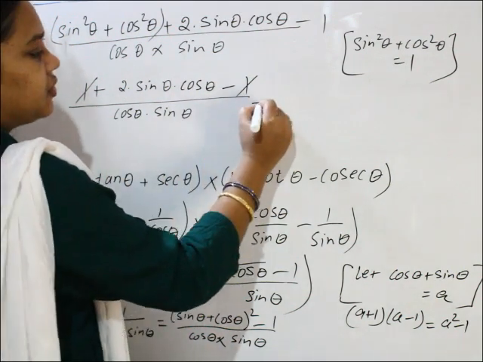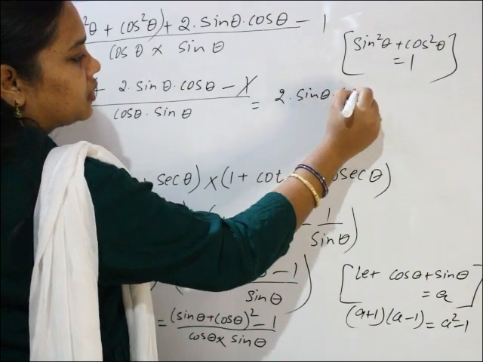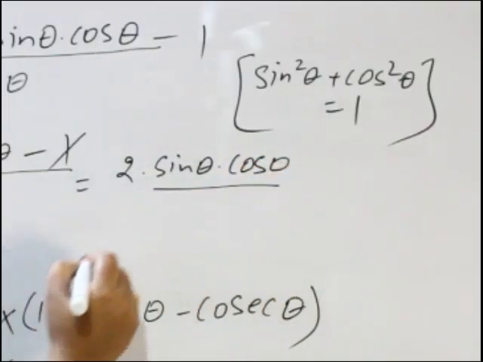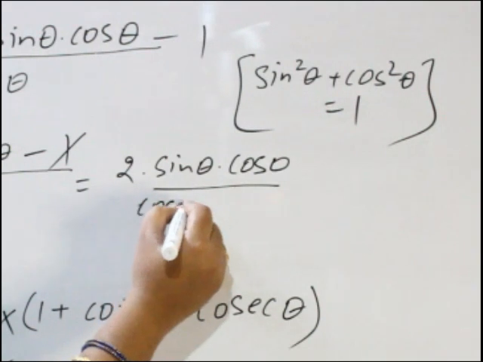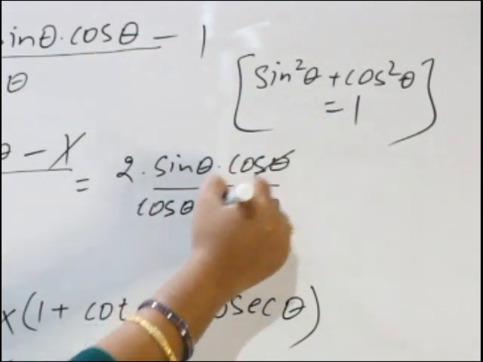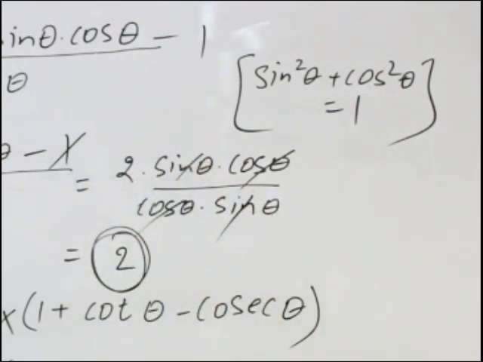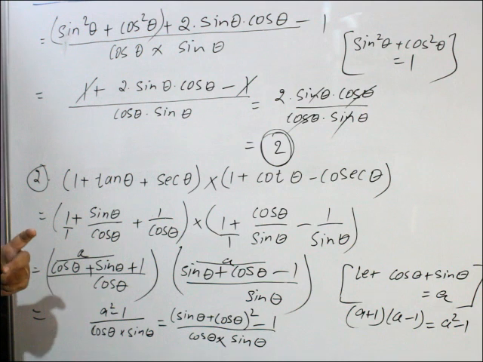What is left? 2 into sin theta into cos theta by cos theta into sin theta. Cancel. Cos theta, sin theta. Answer is 2. Answer of this question is 2.